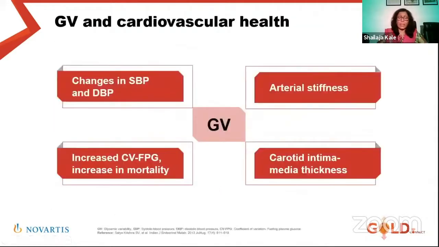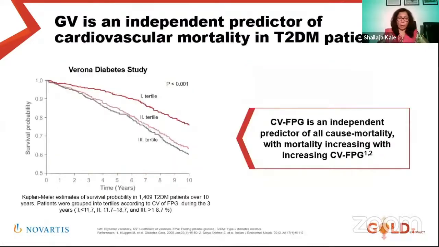And there are lots of small studies and big studies which have checked them as an outcome. Like I was saying, in healthy volunteers of 18 years of age, when there is an increased postprandial excursion, there is an effect on endothelial dysfunction as well as myocardial contractility. We have those kinds of small studies published every now and then. So as we know, severe hypoglycemia or more glycemic variability is the first independent predictor. It should tell us that this patient is sick and I need to look after this patient more carefully.